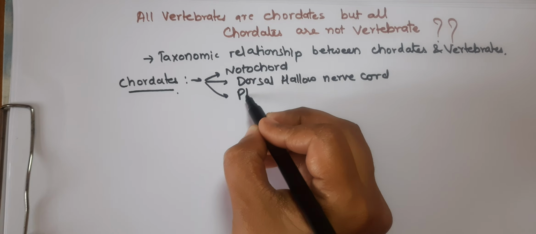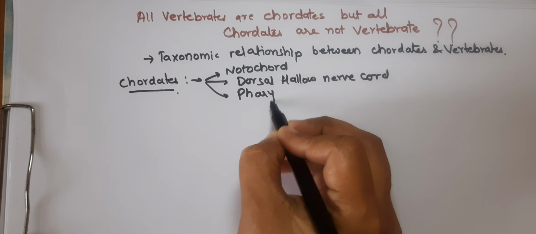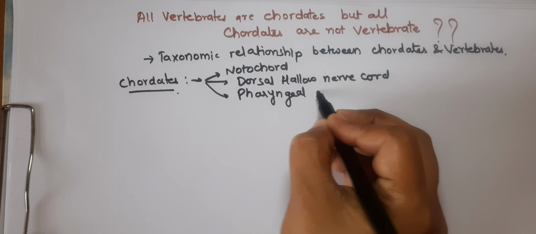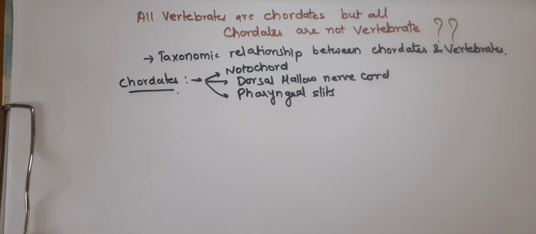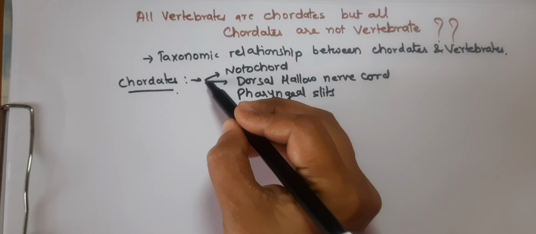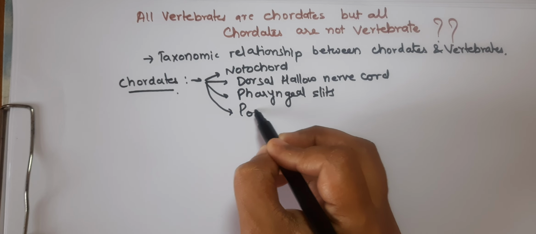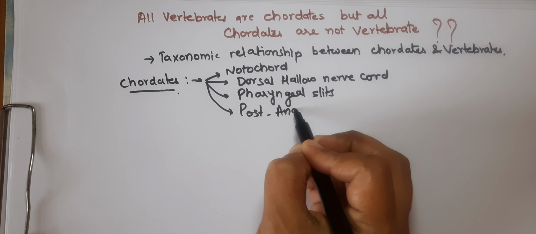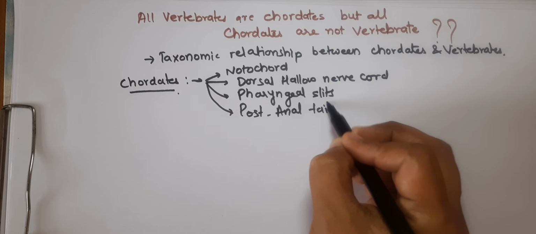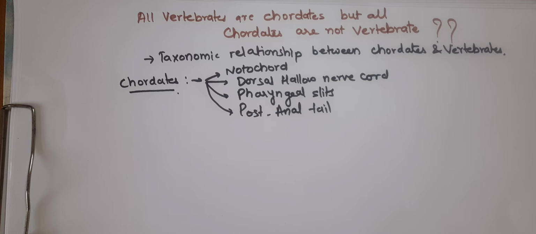Pharyngeal slit, and the post-anal tail. So all the species, students, that will have these features at one or another step of the life cycle, those are included in the chordates. So the chordate examples include